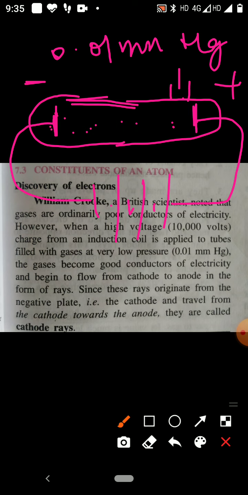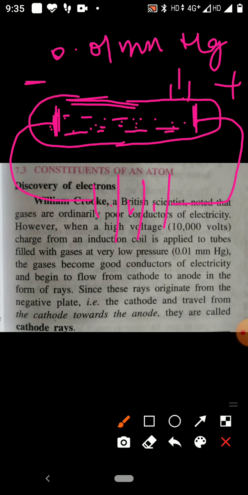Then it was observed that rays are emitted from the cathode, and these rays move straight towards the anode.